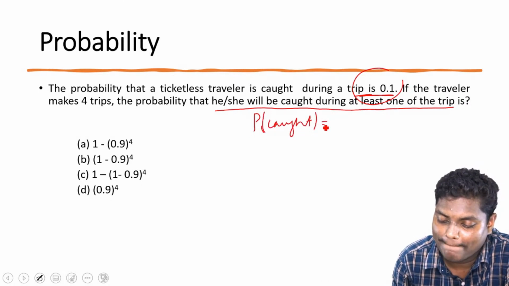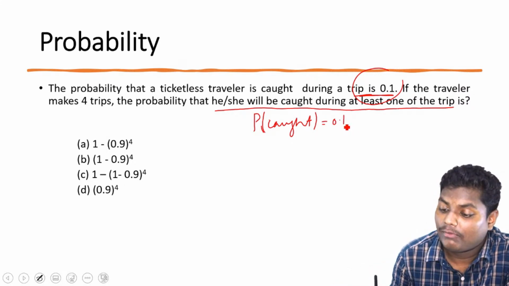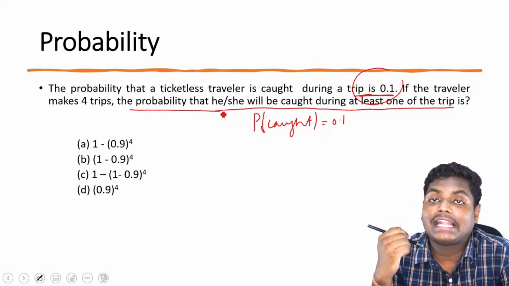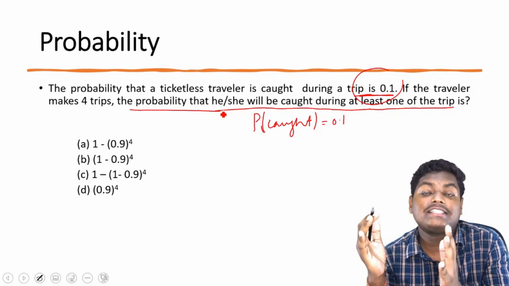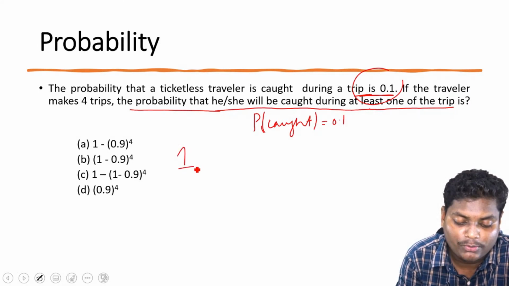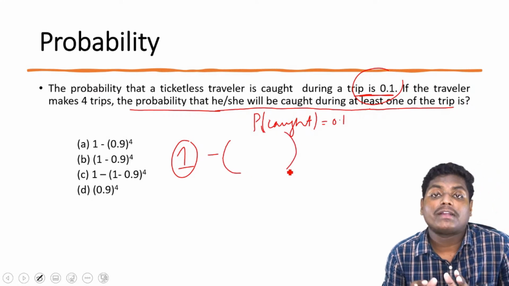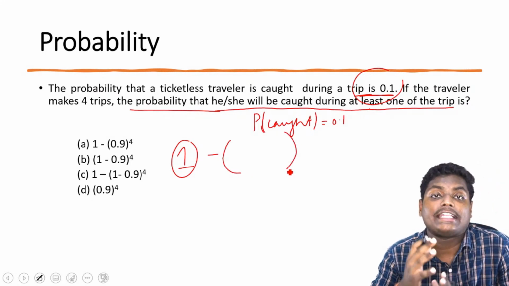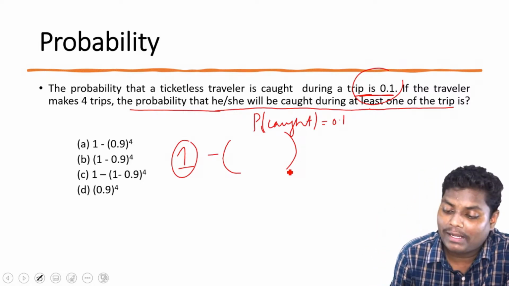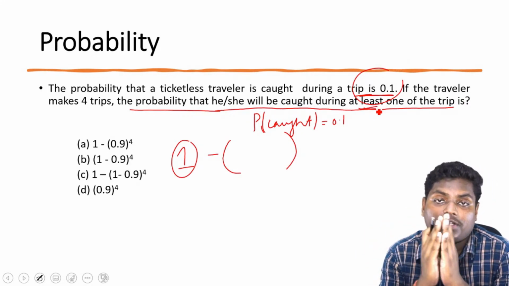is 0.1. Now we want to find the case where he or she will be caught at least once in the trips. So what does this mean? If the total probability is 1, we can do 1 minus the probability of not getting caught. If we do that, we'll be getting the probability of at least 1 when he is getting caught. Is this clear? 1 is the total probability.